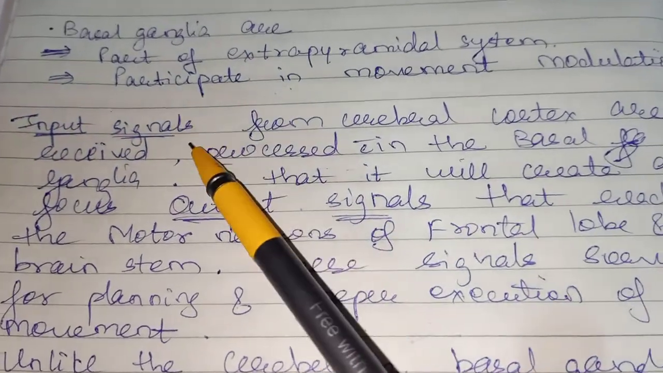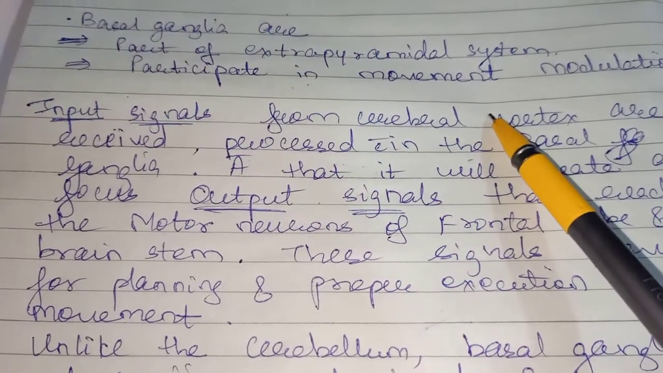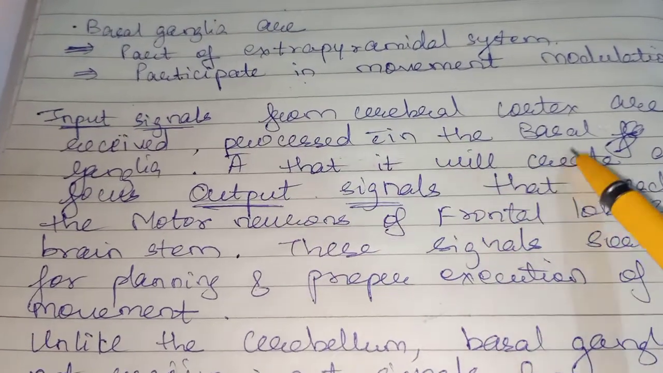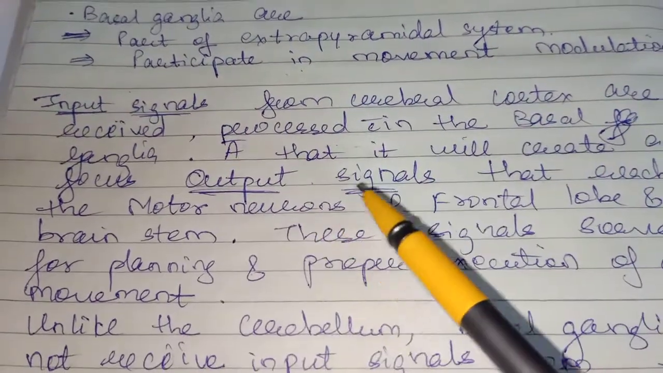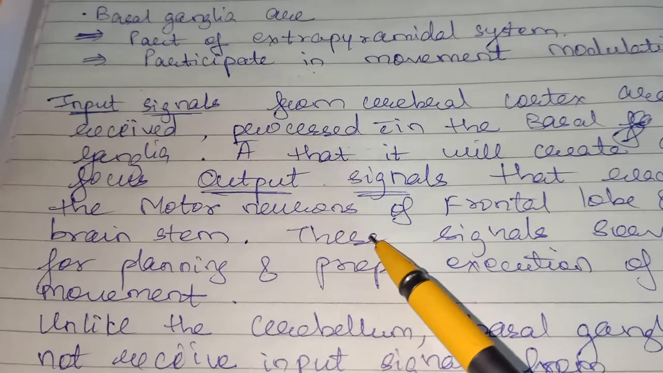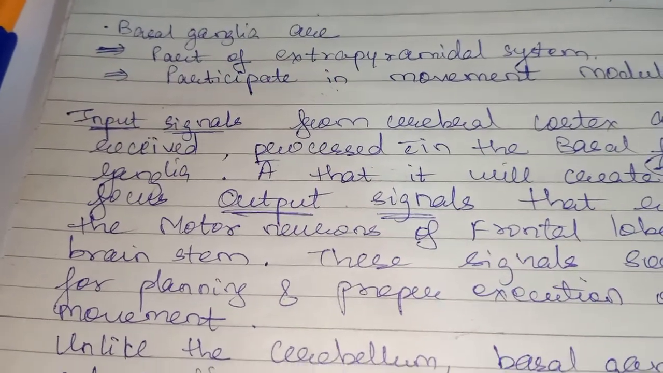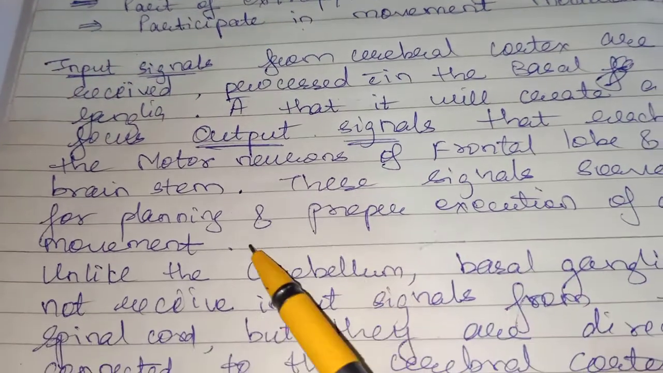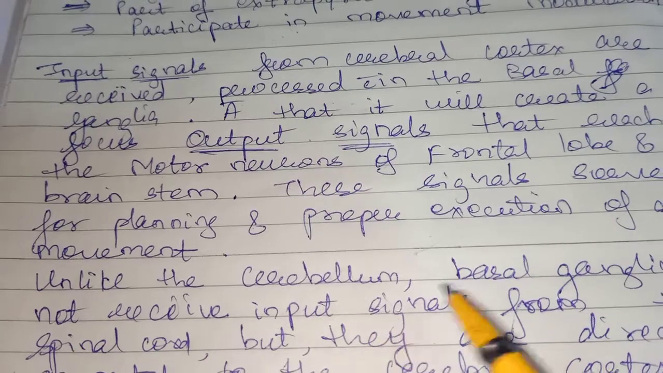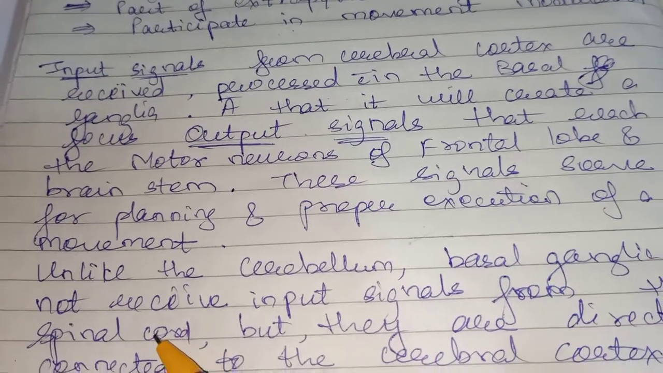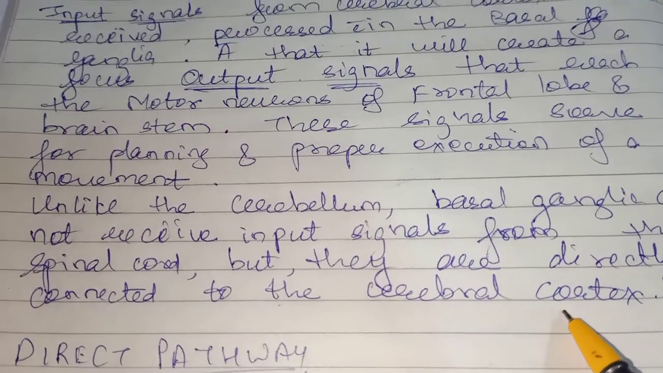So input signals are from the cerebral cortex. They go to the basal ganglia, where the signals are received and processed. Then there are output signals that will go to the motor neurons of the frontal lobe. These signals are required for planning and proper execution of the movement. The cerebellum receives input signals from the spinal cord, but the basal ganglia directly receive them from the cerebral cortex.